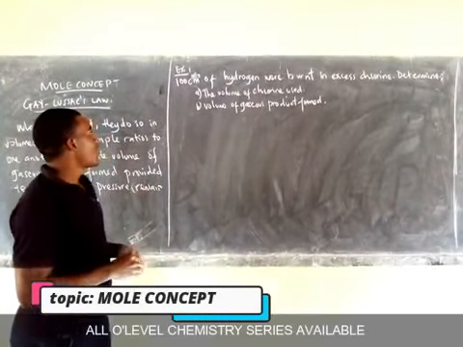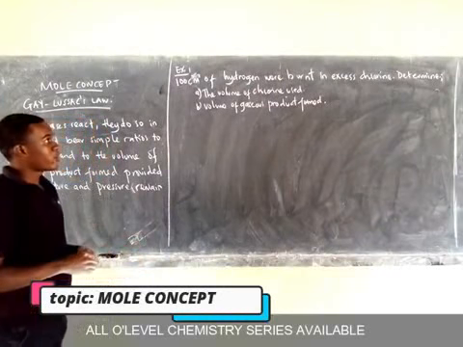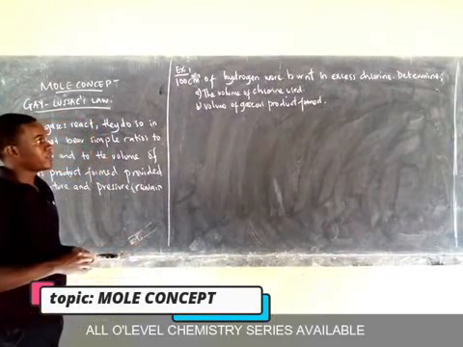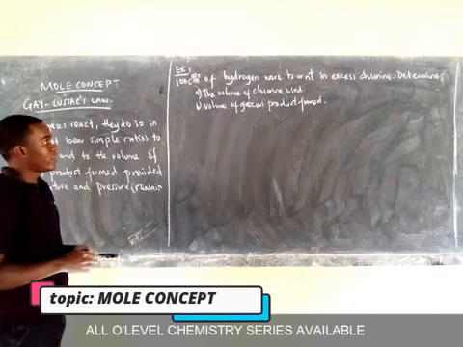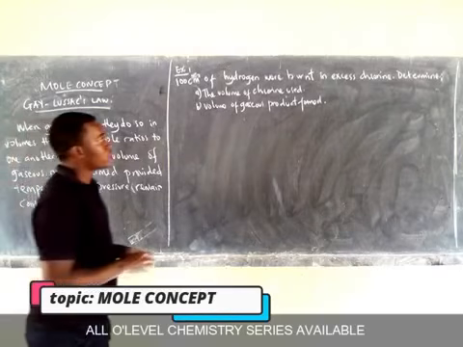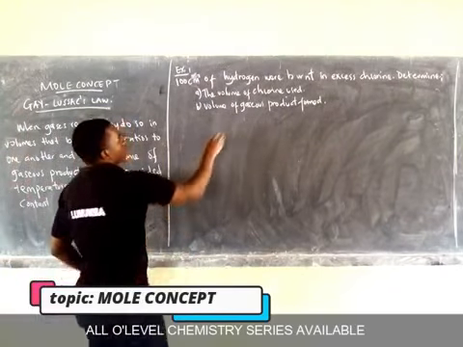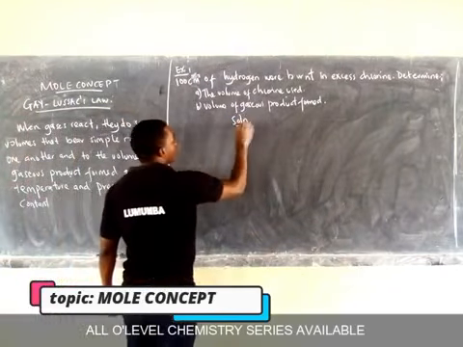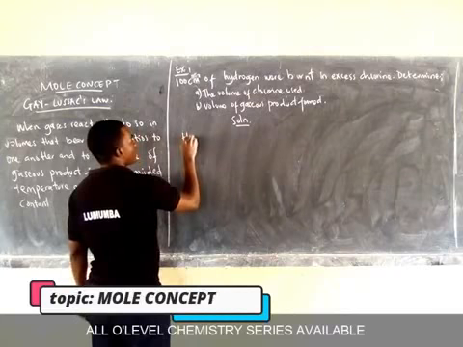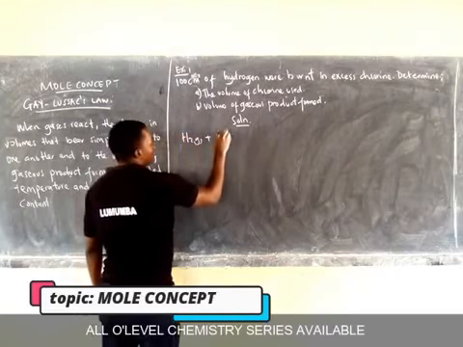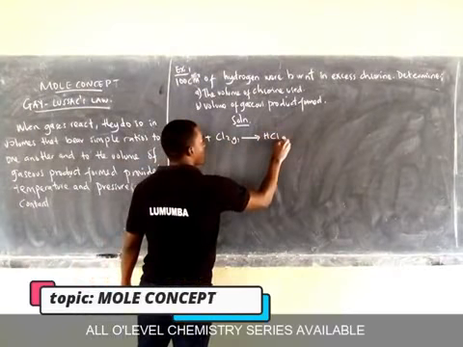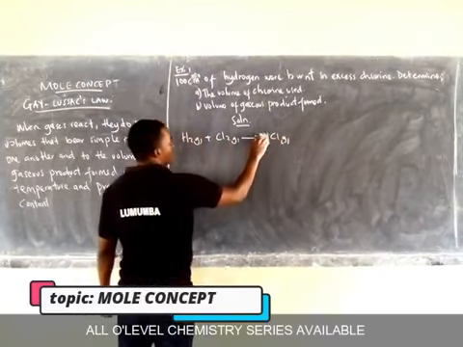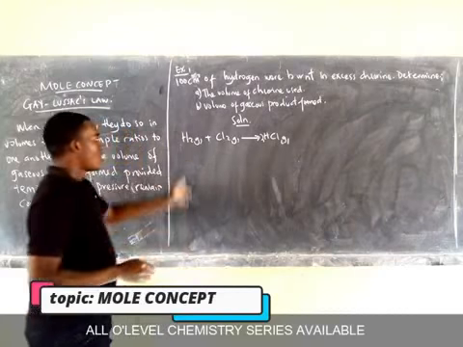Example 1, 100 cubic centimeters of hydrogen were burnt in excess chlorine. Determine part A, the volume of chlorine used; part B, the volume of the gaseous product formed. What we need to do is to write the equation. Solution: the reaction equation will be hydrogen gas plus chlorine gas, giving us hydrogen chloride gas. So I put here 2 to balance.